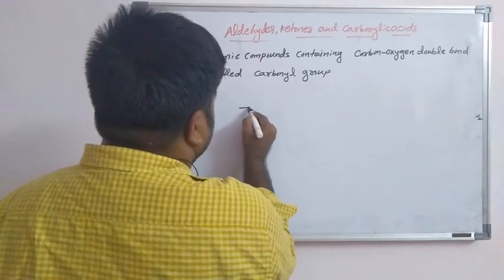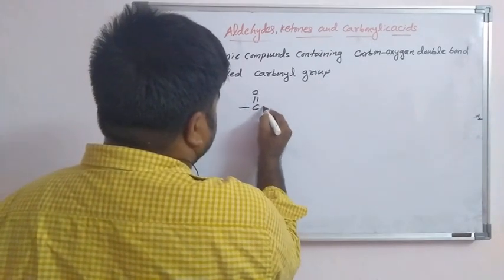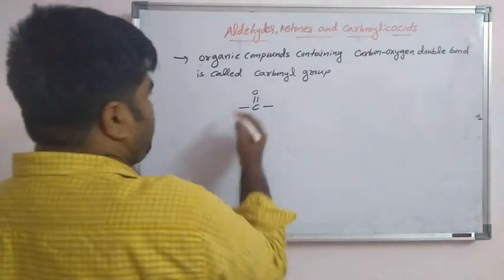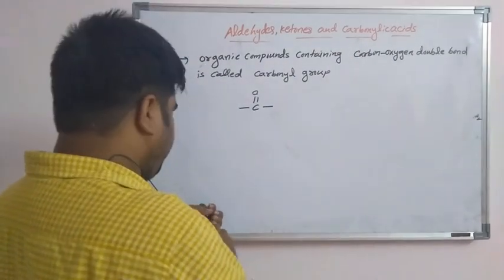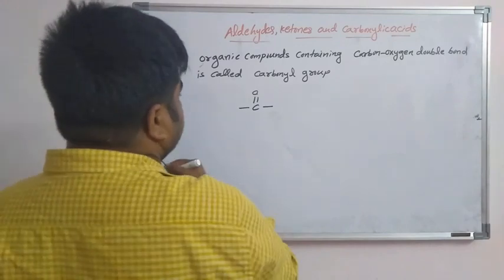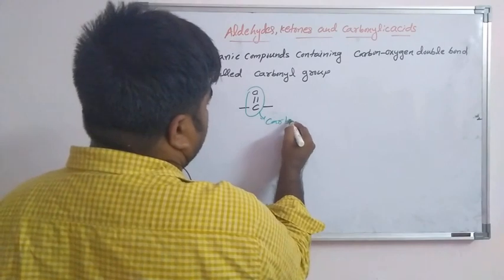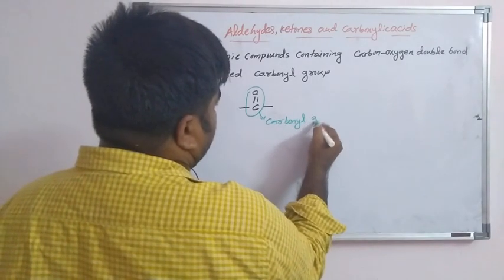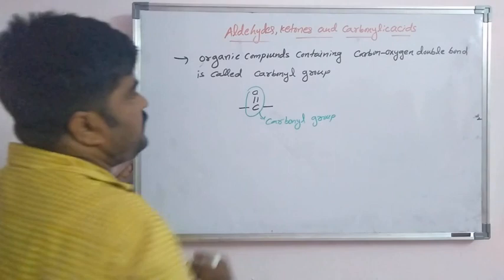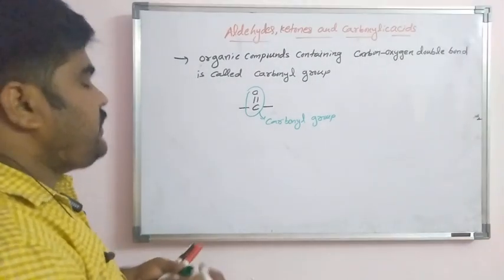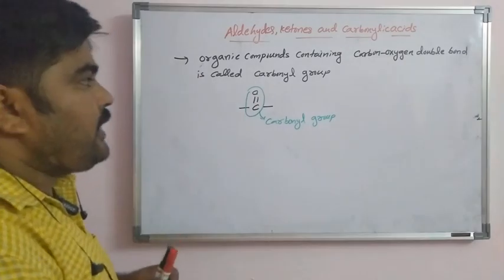So C double bond O, this group is called the carbonyl group. Whenever an organic compound contains this group, what is it called? Carbonyl group.